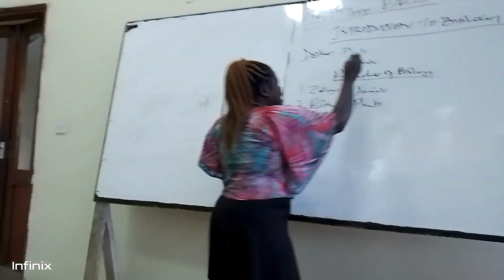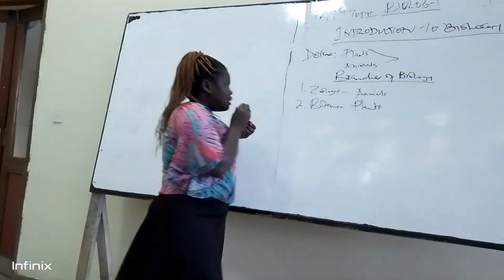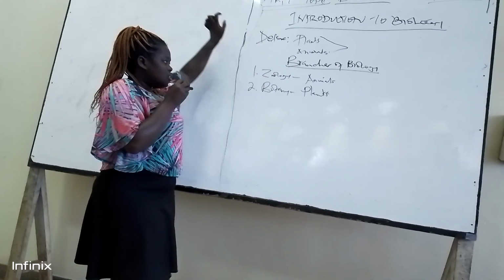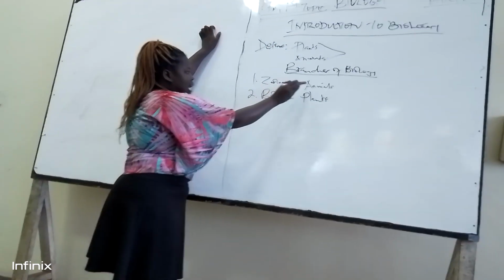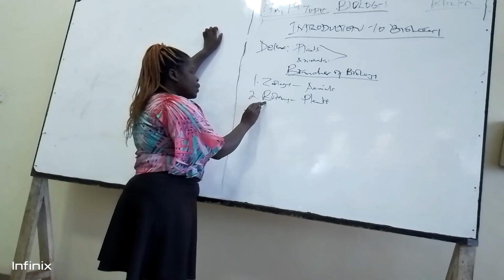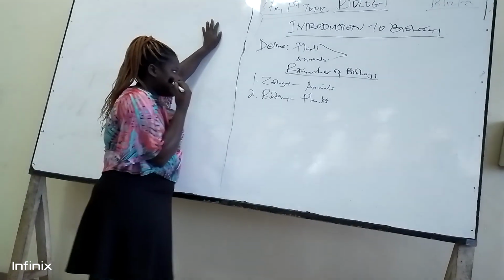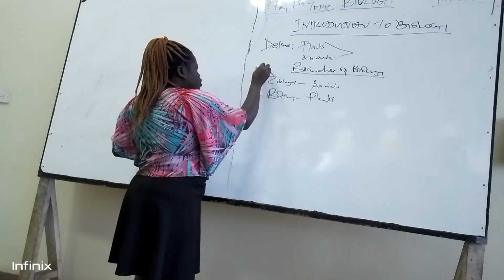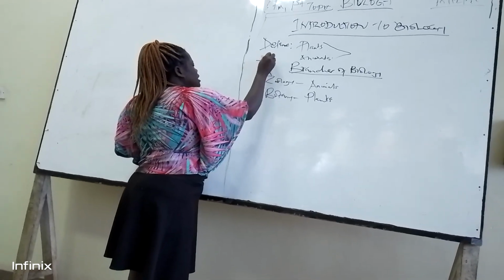As we said before, biology is the study of living organisms, and those living organisms are plants and animals. Now when we study zoology, that is the study of animals. And when studying botany, that is the study of plants. So the person studying zoology is called a zoologist.